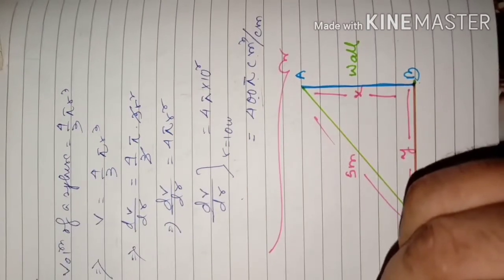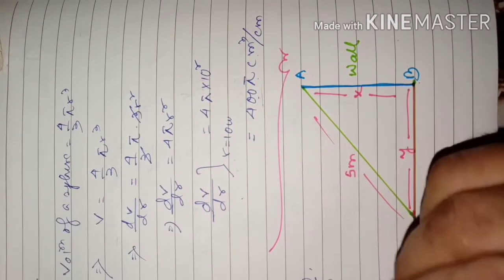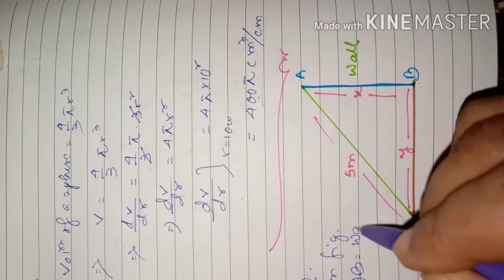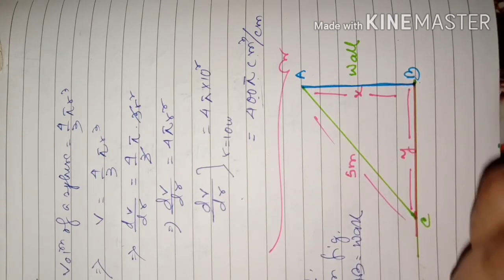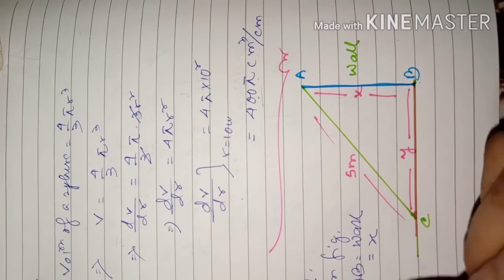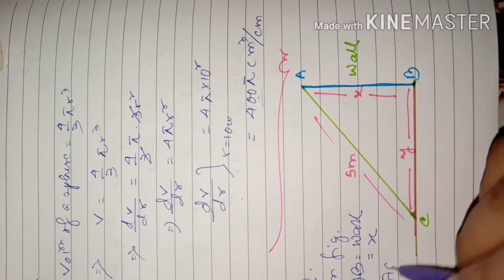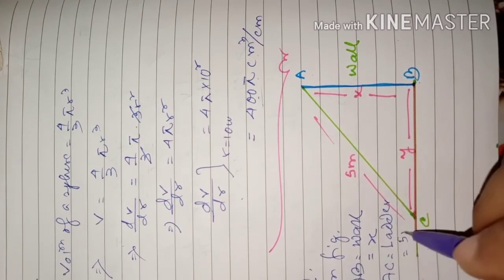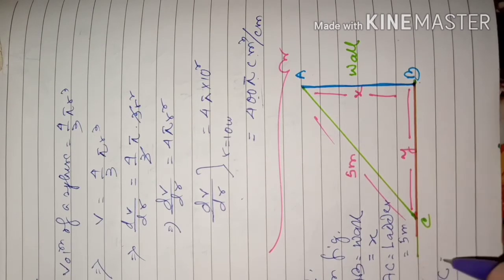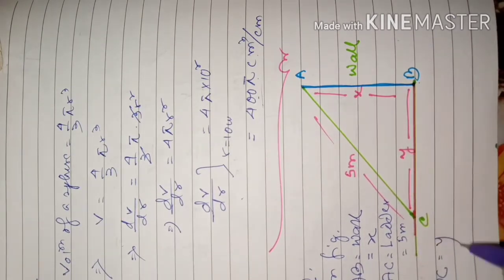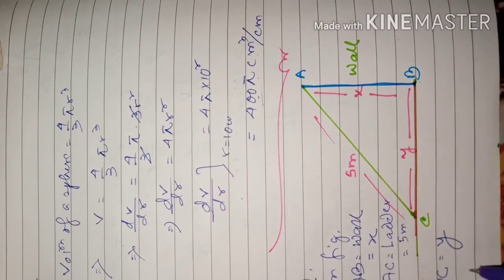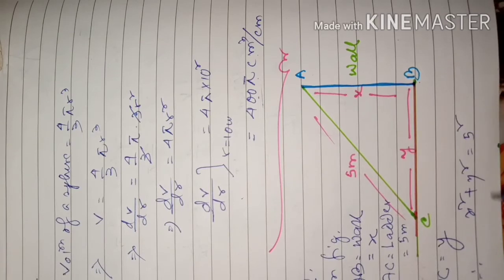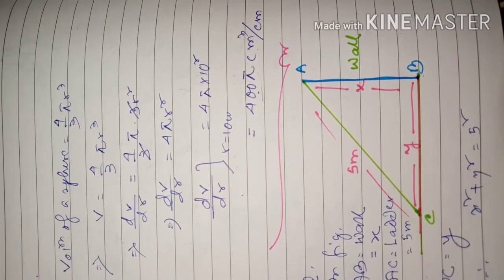In figure, in question number 10 we are saying, in figure AB is height of the wall or just wall, and that is equal to suppose x, and AC is ladder, that is equal to 5 meter, and BC is distance of foot of the ladder, BC is equal to y. Okay, so therefore x square plus y square equal to 5 square, that is 25. X square plus y square equal to 25.